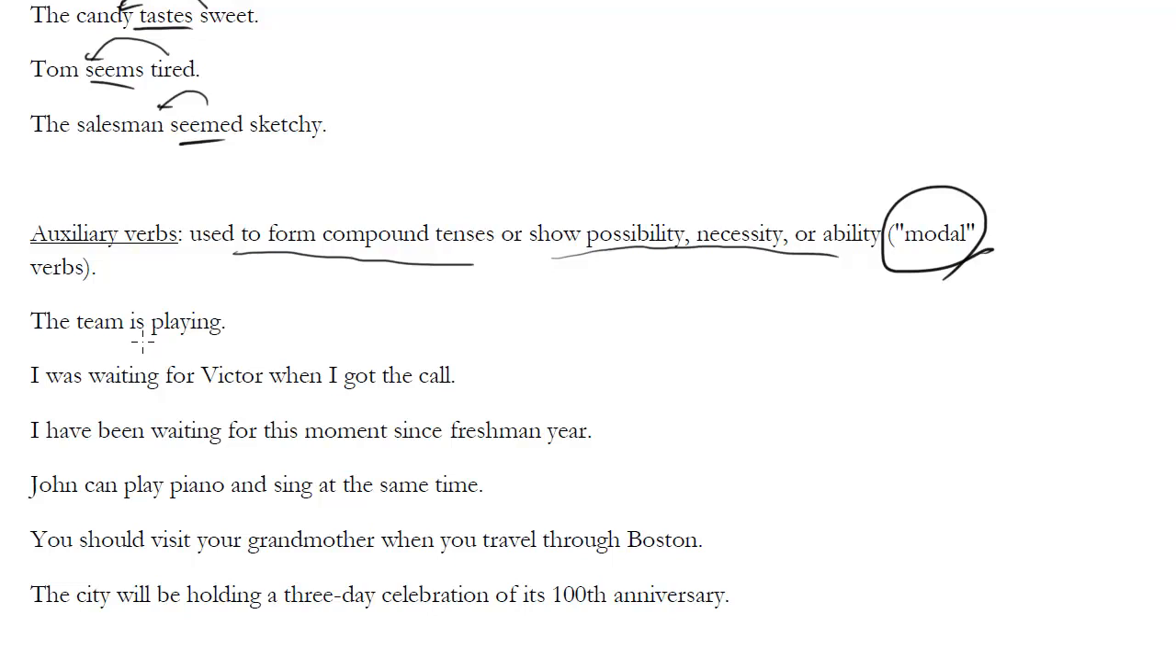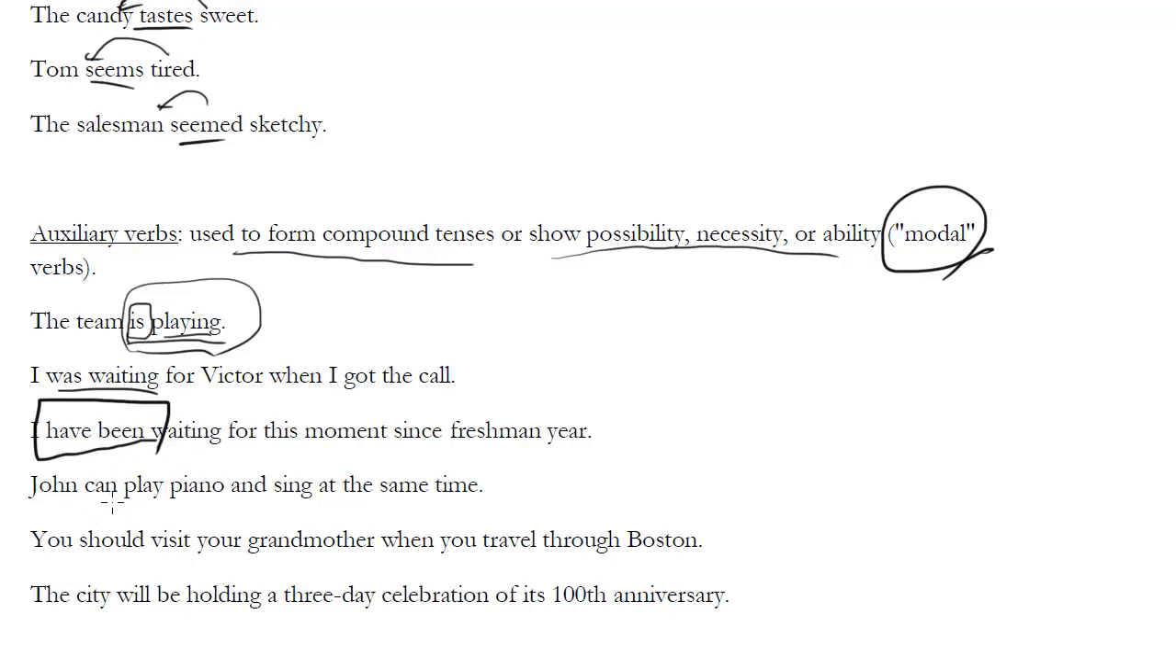So the team is playing. So notice this is a compound tense. It's present progressive, present continuous, and there you go. It uses this linking or auxiliary verb with our present participle. I was waiting for Victor when I got the call. Was waiting. Past continuous, right? We've seen these forms before in the tense video. I have been waiting. So here are some more linking verbs that tell us what we're doing. I have been waiting. So it's part of a compound tense.